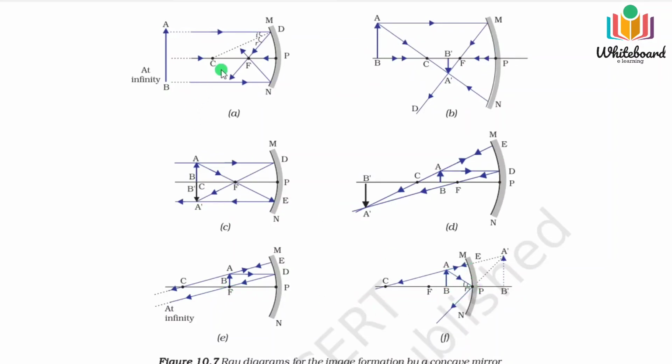So you can see the previous method we have learned: if the rays are parallel to the principal axis, they will pass through the focus. Yes, you can see they follow the focus. And here also one ray we have taken, parallel to the principal axis, and it follows the focus, and here the image will be formed. We have understood that if the object is placed at infinity, the image will be formed at F, and it will be very small. You can see here a point image will be formed, and it will be real and inverted, because you know a real image is formed here.